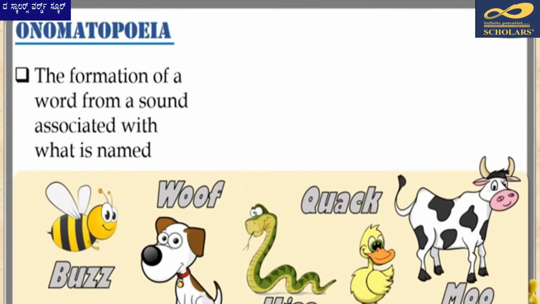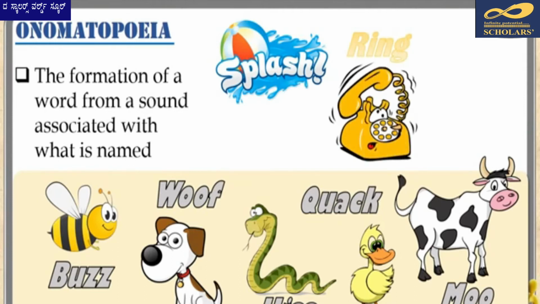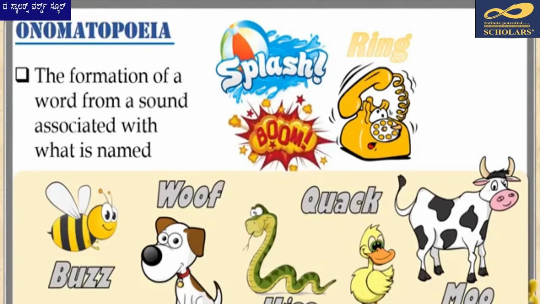Not only animals, there are many other real-life instances of such sounds. For example, if I say the ball splashes into water, the word splash actually reverberates the sound of something hitting water. Or the telephone rings. Ring or tring is the actual sound made by the telephone. Or even the bomb went boom. Boom reflects the actual sound made by the bomb. And a horn goes beep beep, again an actual sound.